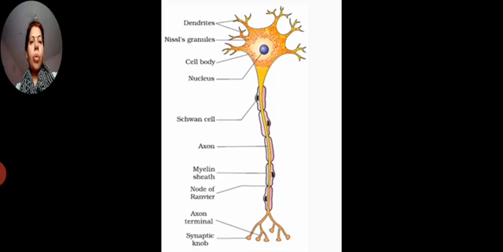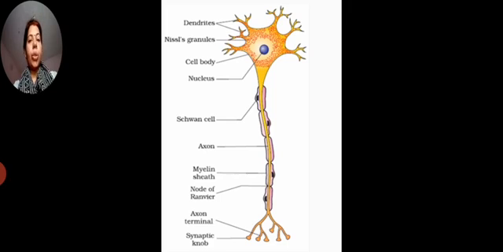Then in the cell body, abundant cytoplasm is there, and the cyton or cell body has a star-shaped branch structure. At the tip of the cell body there is a branch structure that we call the dendrite, and this is very important. The dendrites are fine, short, branched structures of the cell body.